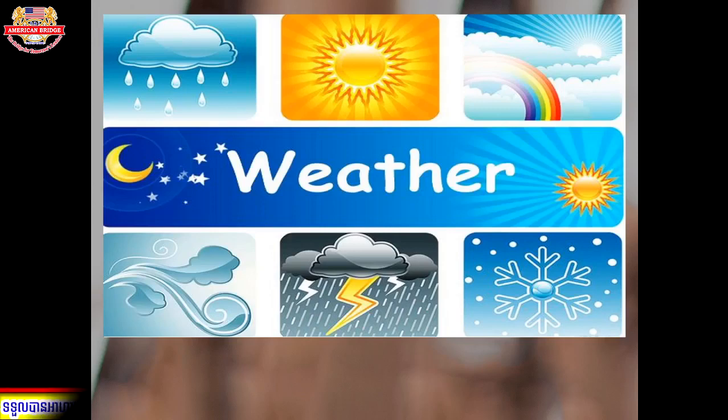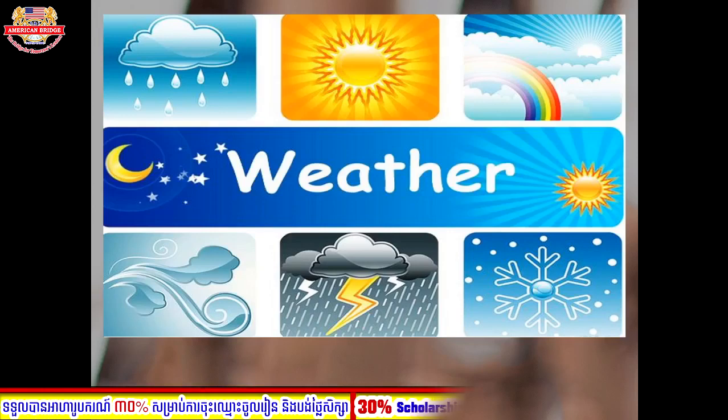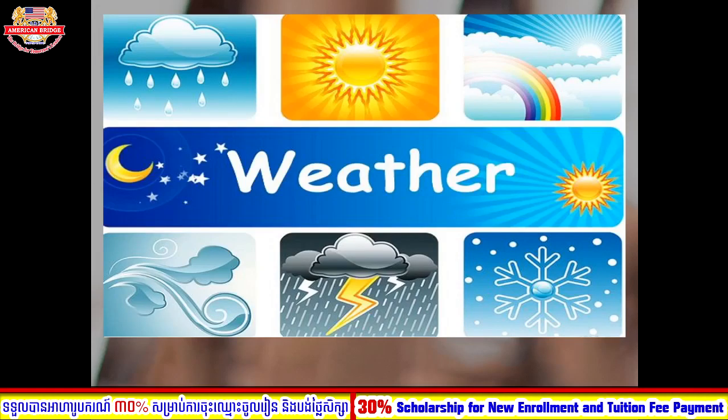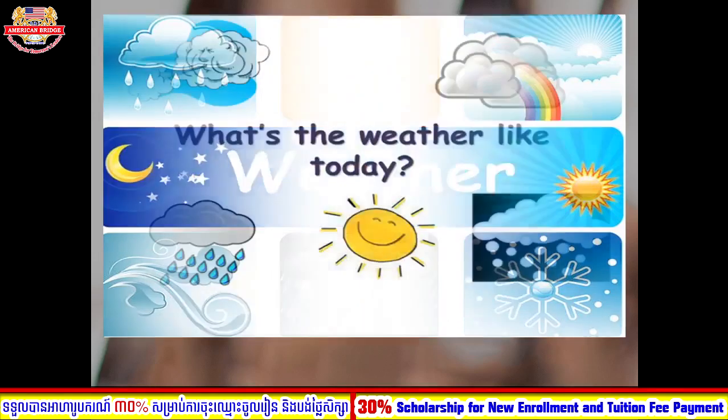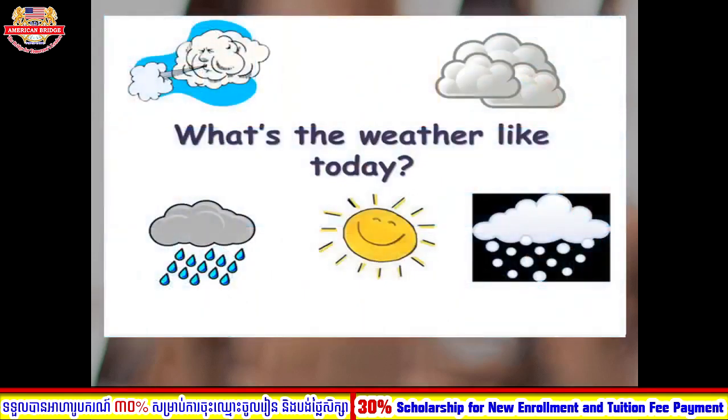Everyone, do you know about the weather? Great. So for the weather, we have a lot of words that are related to our weather today, right? Now teacher wants you to know some vocabulary regarding our lesson for today. So now let's move to the next one. Okay, so teacher has one question for you for today: what's the weather like today?